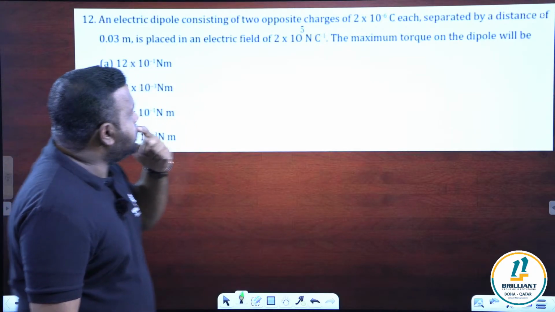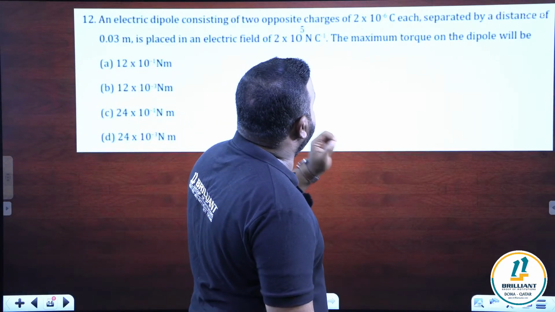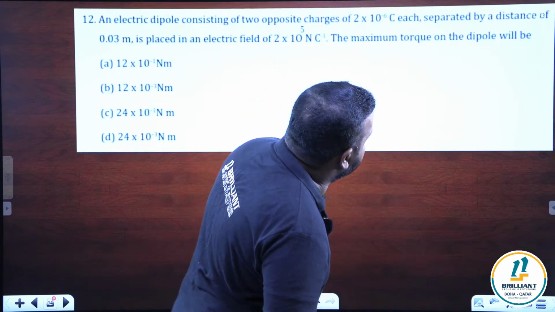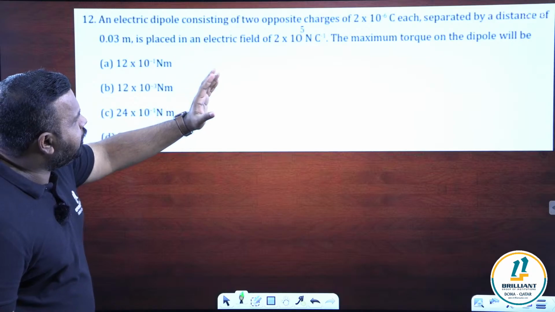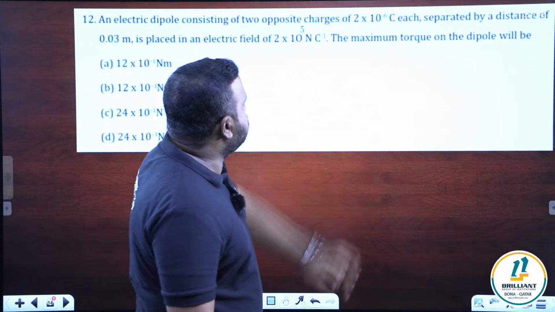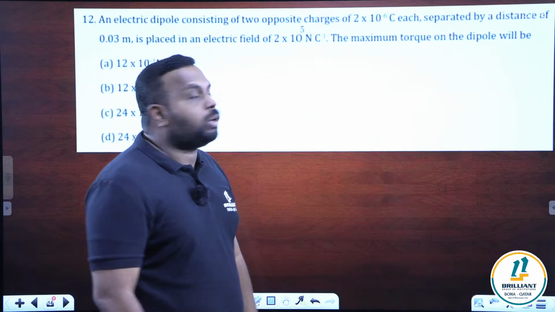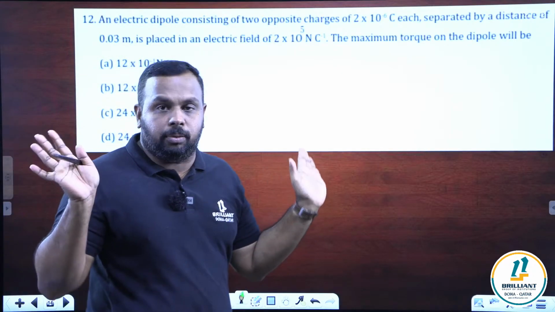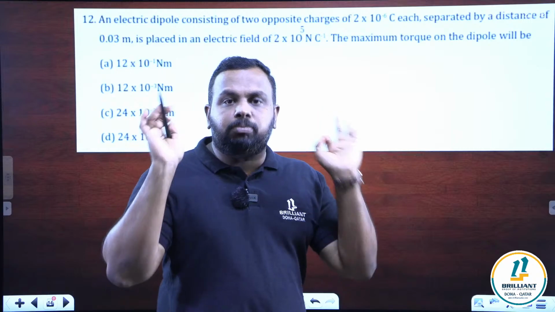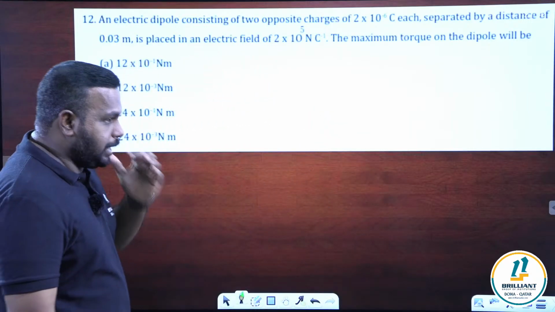An electric dipole consisting of two opposite charges, 2 into 10 power minus 6 coulomb each, separated by a distance of 0.03 meter, is placed in an electric field of 2 into 10 raised to 5 Newton per coulomb. The maximum torque on the dipole will be. Direct question. Recall the formula, substitute, calculate. Okay, maximum torque. That's what they are asking.